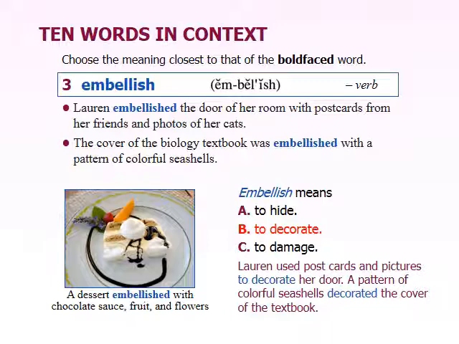So when we talk about embellishing something, what we mean is that we're making it look nicer or appear nicer or seem nicer. But we're not actually changing the core of it. So, for example, if you look at this picture here, the embellishments are things like the flower and the leaf. You could also say the raspberry and the chocolate sauce. But really the embellishments are things that just make the food in this case look nicer.